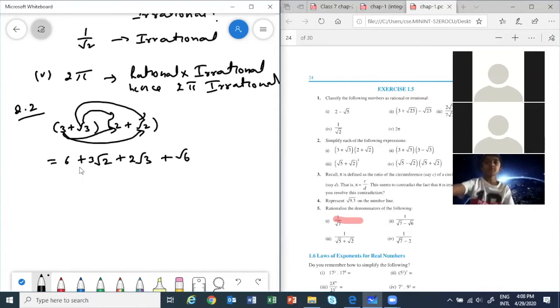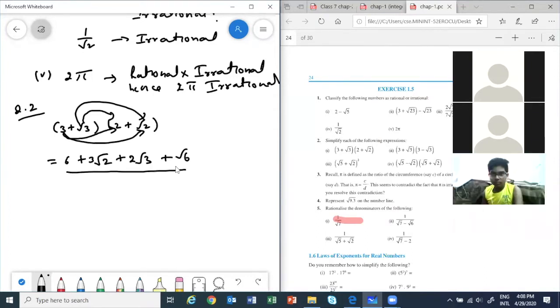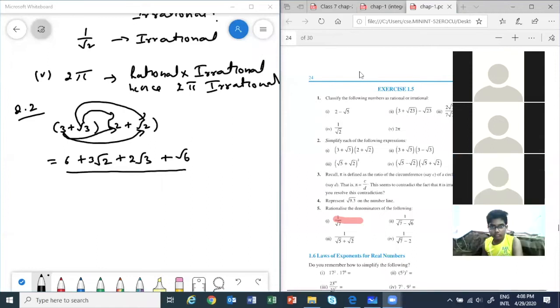So can we solve any further? We won't be able to solve. We can't solve it because there are no like terms. If we had another term with root 2 or root 3 or root 6, then we could have solved. But since there is no other term like that, we cannot combine the terms. So that's why we can't solve any further.